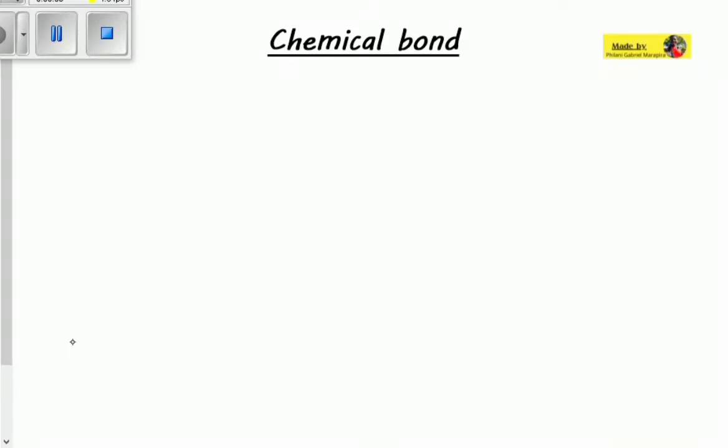Welcome. Today we're going to be talking about the chemical bonds. So chemical bonds are intramolecular bonds which occur between atoms within molecules. So chemical bonding is just talking about the bonds or the forces that are actually keeping these chemicals together.